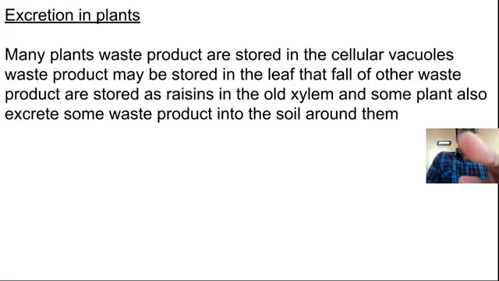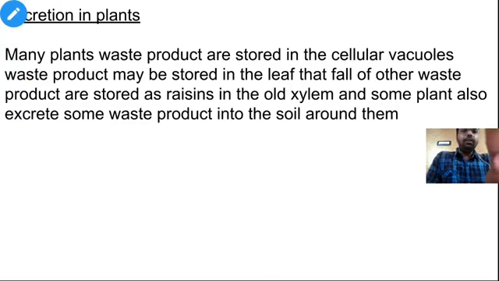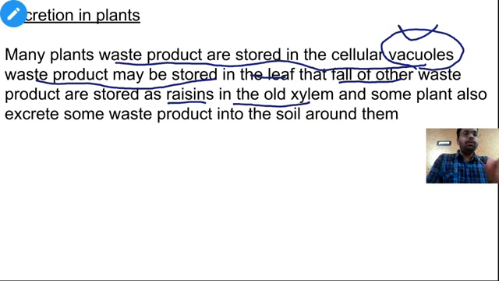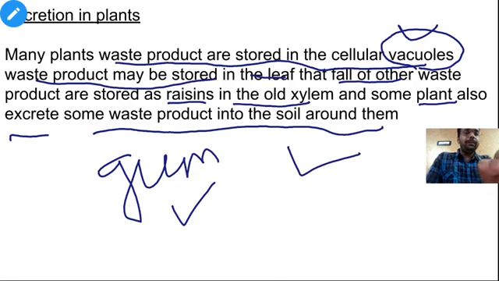And our last topic is about excretion in plants. So many plant waste products are stored in the cellular vacuoles. In the case of plants, most of the waste materials are stored in the vacuoles. Waste products may be stored in the leaf that may fall off, or stored as resins in the old xylem, and in some cases also given out as gum and so on. And some plants also excrete some of the waste products into the soil around them. So by this mechanism, the plant also excretes out its waste products.